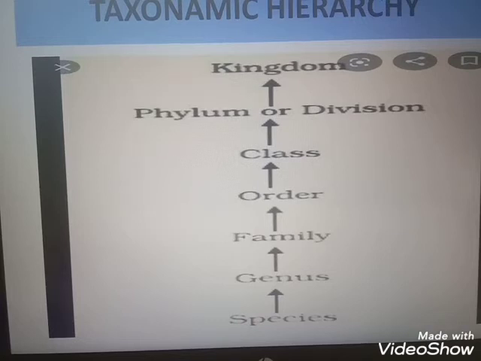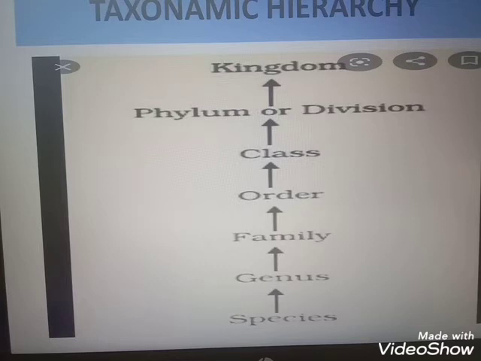So the first one is species. Species are the fundamental taxonomical units of biological classification. Species are the units of evolution. Species is a group or a class of animals and plants having certain common and permanent characters.